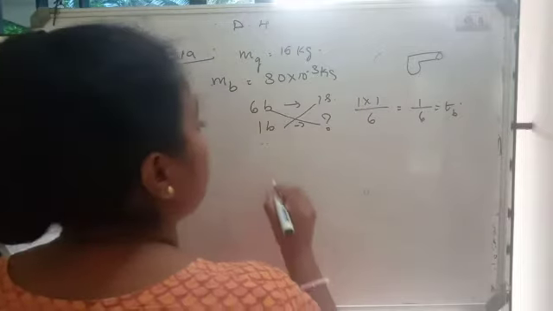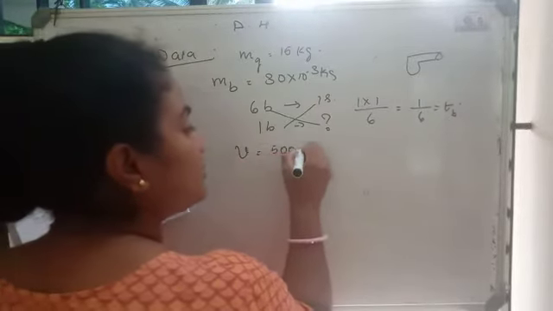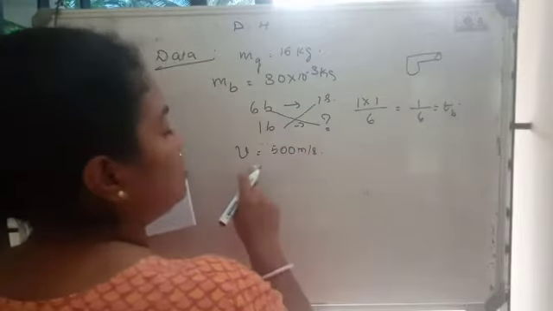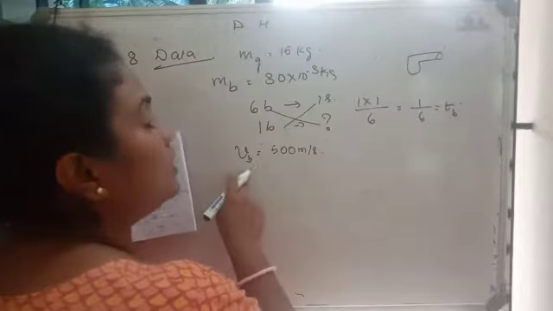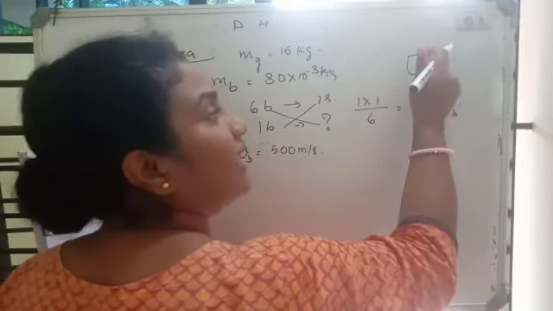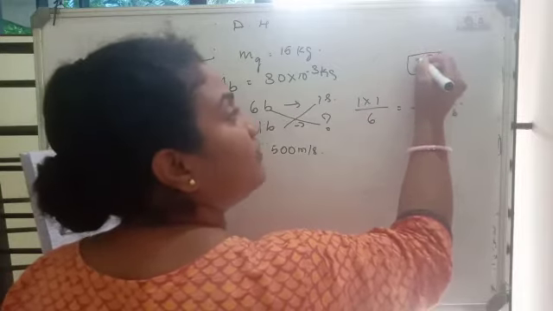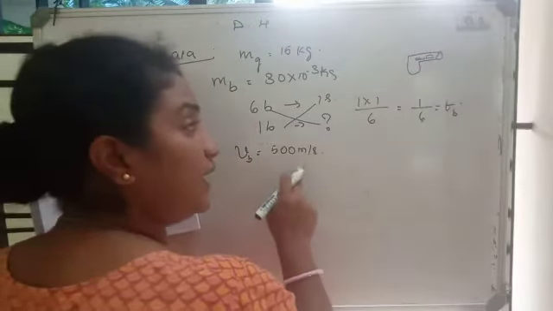Each with a speed of 500 meters per second. Now see, this one is a final velocity. Why am I writing the bullet's final velocity VB? The reason is initially the bullet will be inside the gun, at rest. Once fired by the spring of the gun, it attains the velocity. This is the attained velocity.